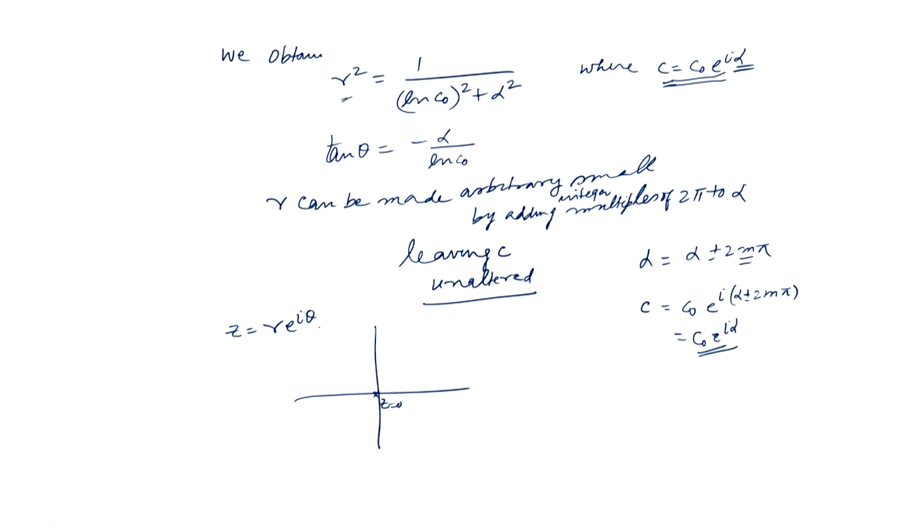So, r can be made arbitrarily small by adding integer multiples of 2 pi to alpha, and this gives you a neighborhood of z equal to 0. So, in an arbitrarily small neighborhood of z equal to 0, e to the power 1 by z assumes an arbitrary complex number other than 0.